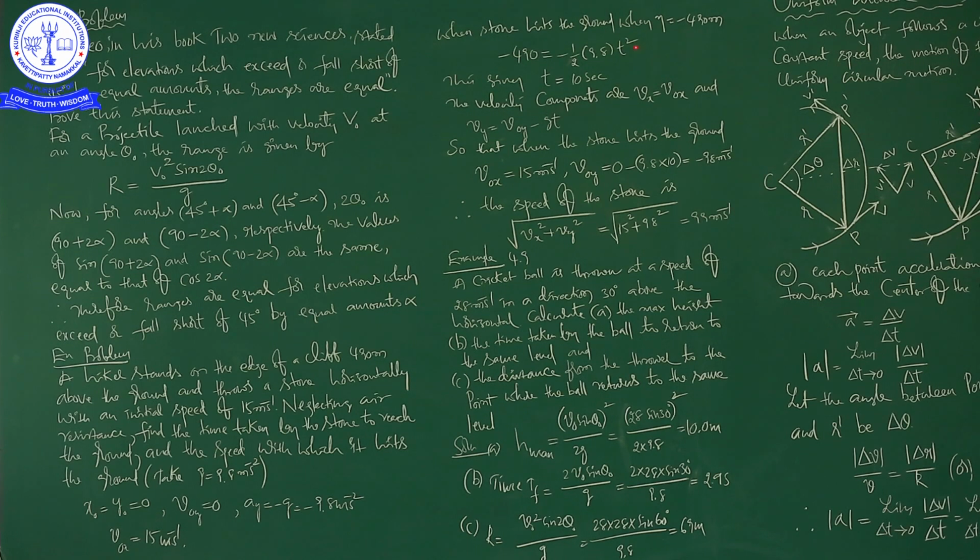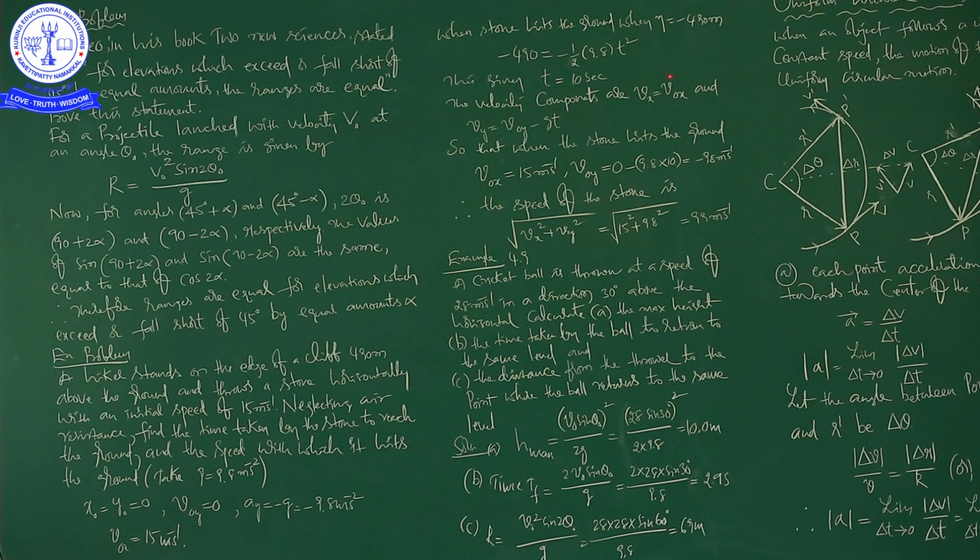Next, because it is the vertical distance travelled, in the vertical direction the initial velocity of the projectile, according to the given situation, is 0. So we have written here Vy is equal to 0.